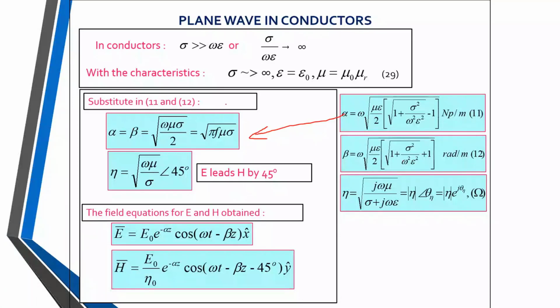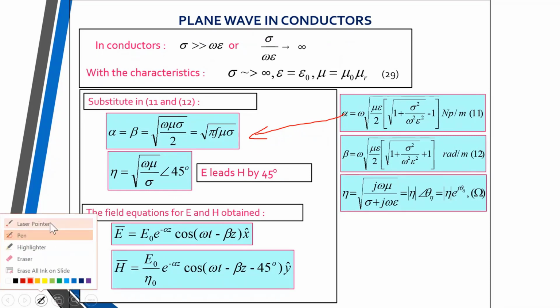What is alpha beta now? Sigma square is coming out as sigma, and omega is going inside the square root, so it is equal to the square root of omega mu sigma divided by 2. Alpha and beta both are the same.